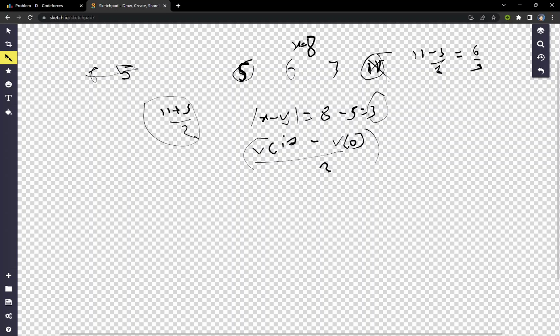If it was 12, then the minimum x minus y will be 12 minus 5, that is 7, by 2, it will also be 3, right? So this was for only one worker.